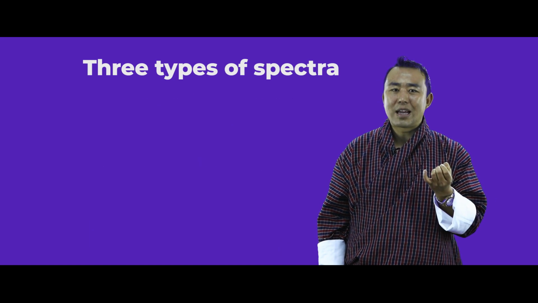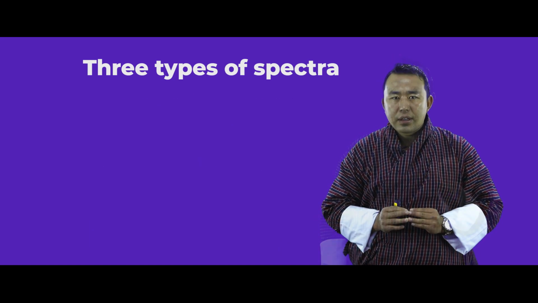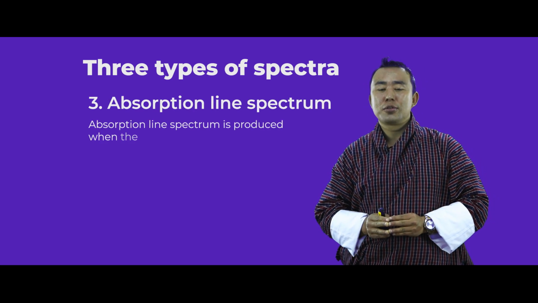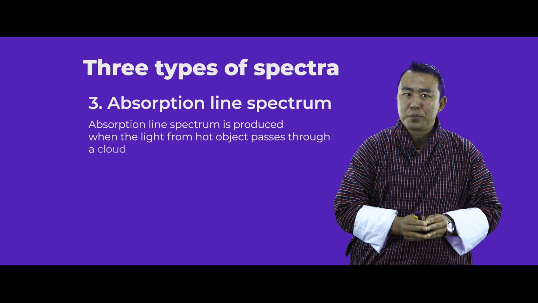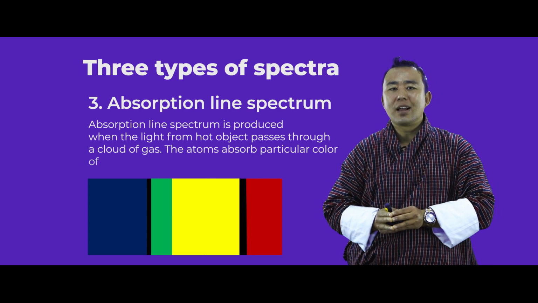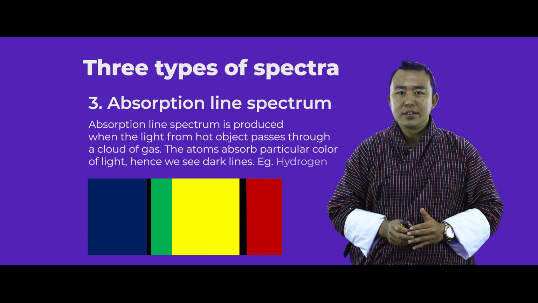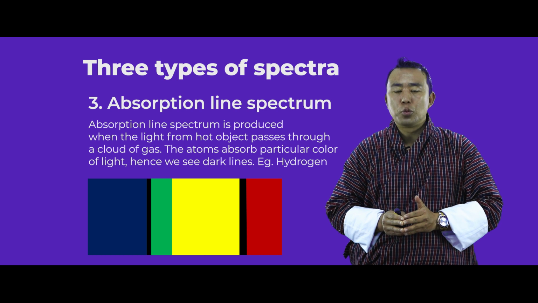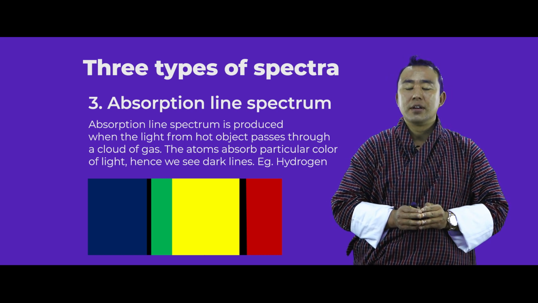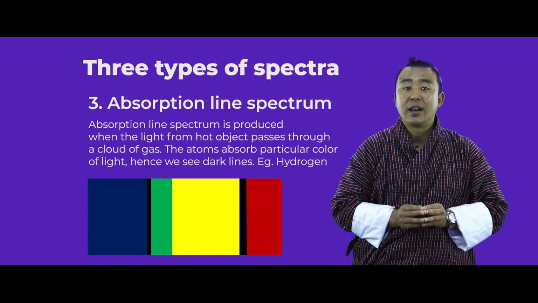The third type of spectrum that we have is absorption line spectrum, produced when atoms of hot objects absorb certain colors of light. For instance, hydrogen gas, when heated to high temperature, produces absorption line spectrum. And now we are going to look at how hydrogen spectrum is produced.